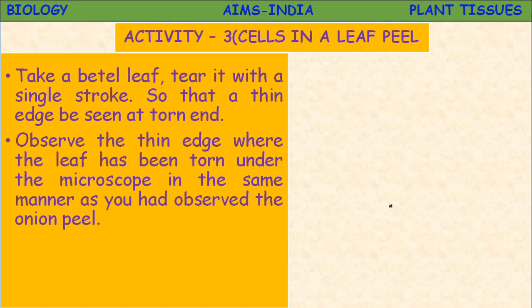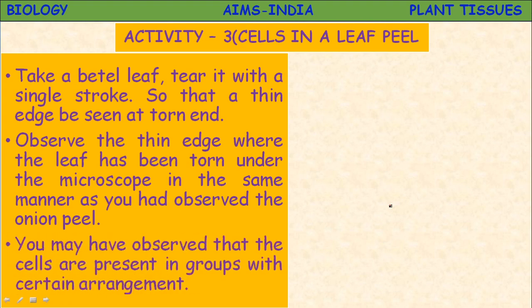In the same manner as you have observed in the onion peel, once again in the watch glass, keep a water drop on the slide, then place this torn leaf end and a drop of glycerin, keep a cover slip and observe under the microscope.